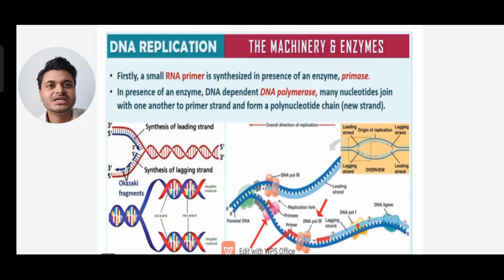Firstly, a small primer is synthesized in the presence of an enzyme called primase. It synthesizes an RNA primer. Then in the presence of the enzyme DNA-dependent DNA polymerase, many nucleotides join with one another to extend the primer and form a polynucleotide chain, that is, a new strand. You can see the pictures given.